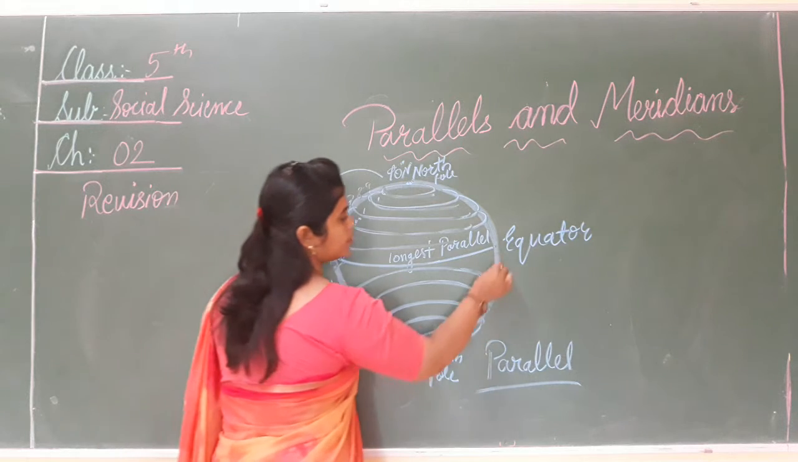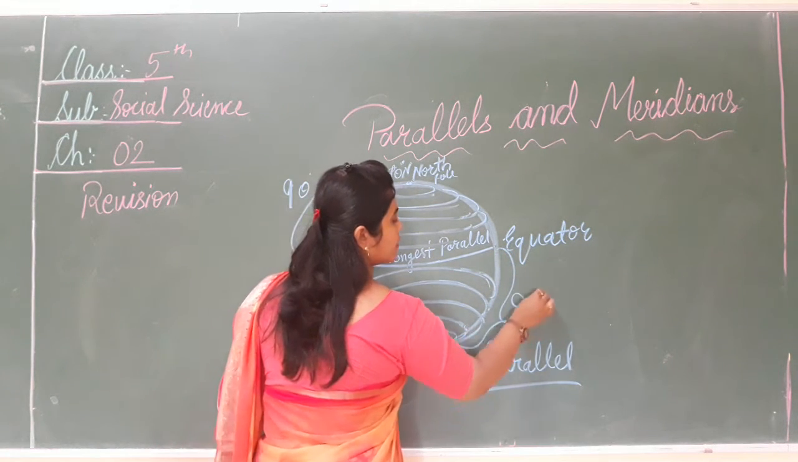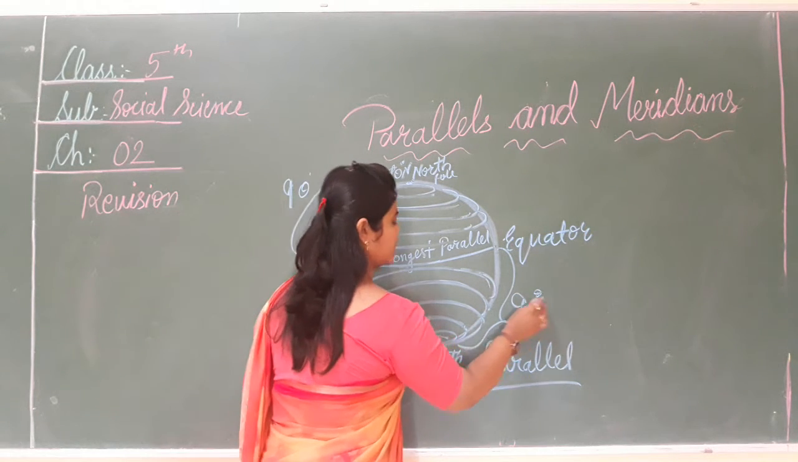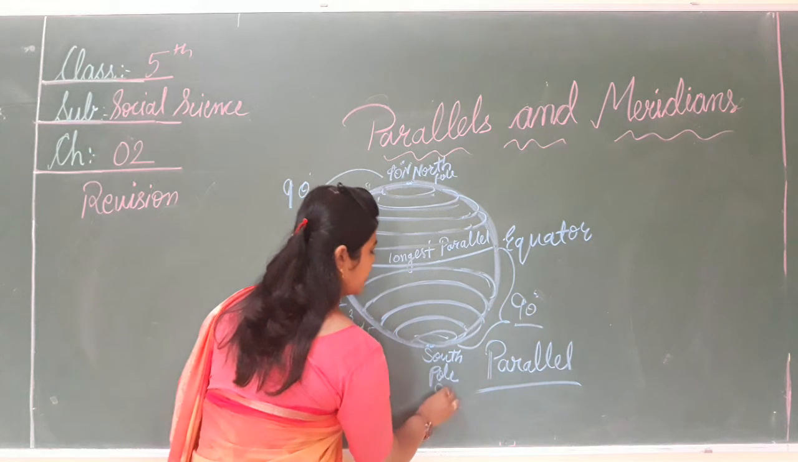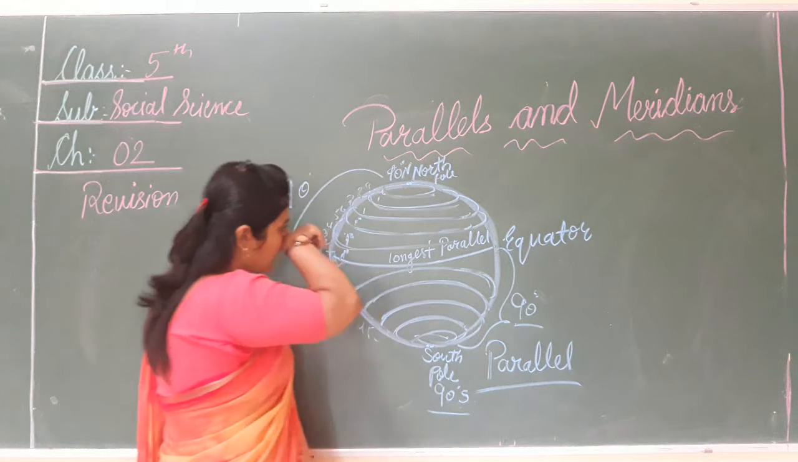In the same way, 1, 2, 3, 4, 5, 6, 7 degrees, up to the South Pole from the equator. How many? There are 90 degrees south. These 90 parallels are there. So the South Pole is 90 degrees south and the North Pole is 90 degrees north.